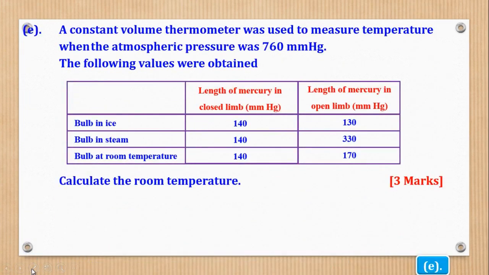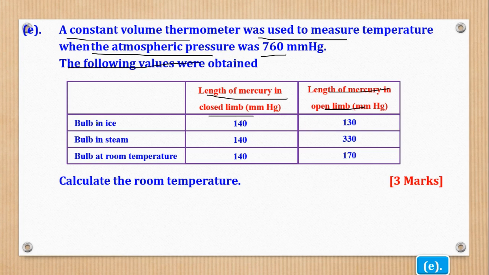Part E says a constant volume thermometer was used to measure temperature when the atmospheric pressure was 760 millimeters of mercury. The following values were obtained. So this is the length of mercury in the closed limb, length of mercury in open limb.